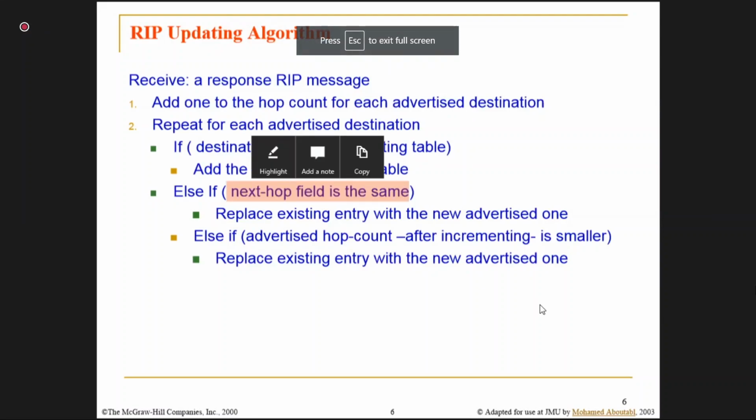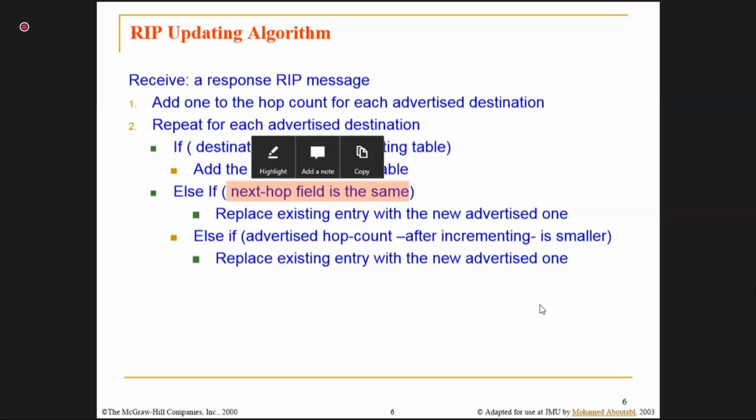Now, else if the advertised hop count after incrementing is smaller. Now what is happening is that my neighbor has given the information, but I am reaching with some other next hop, and my neighbor is telling me that you can also reach the same destination but with another next hop.